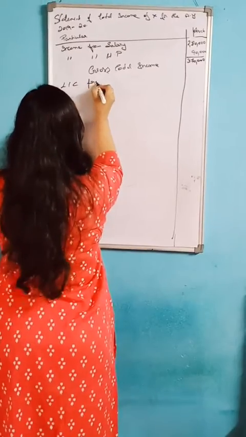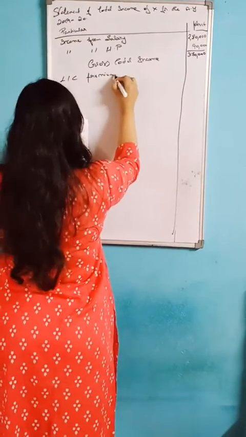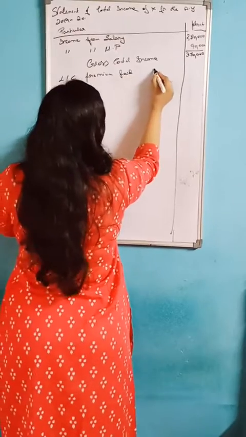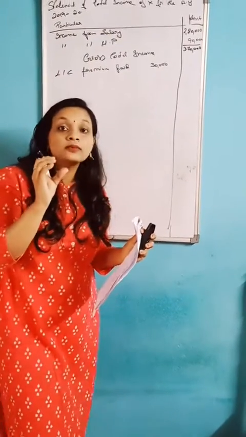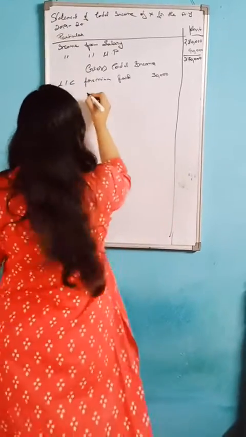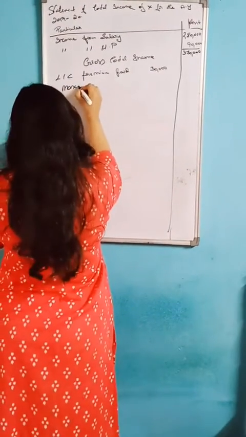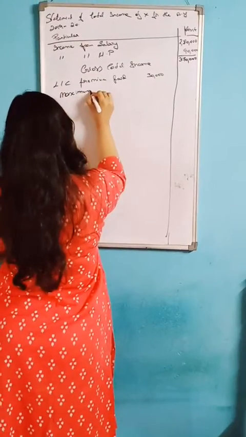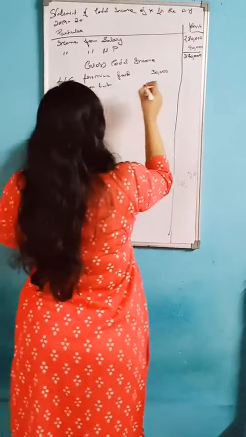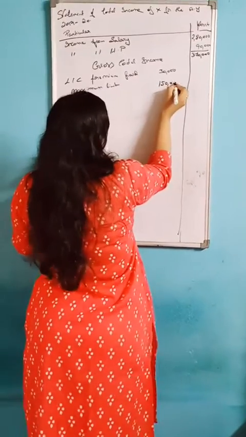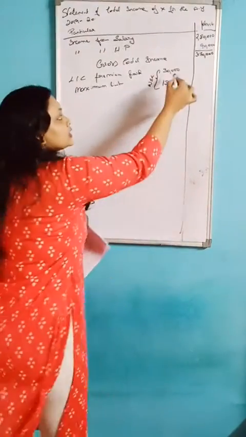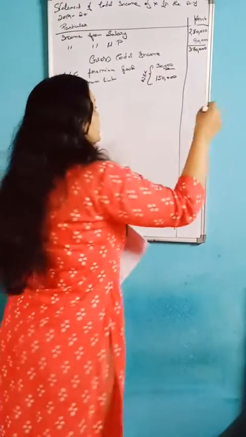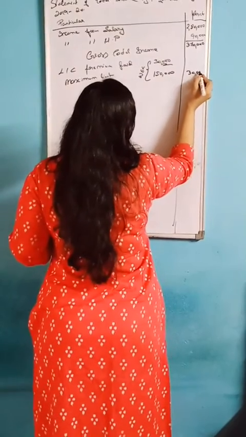The LIC premium paid given in the question is 30,000, and the maximum limit in the sections is 1,50,000. So whichever is less, that is 30,000. So you should write 30,000 here.